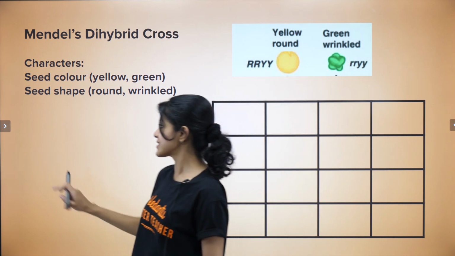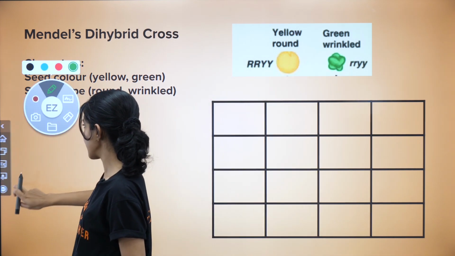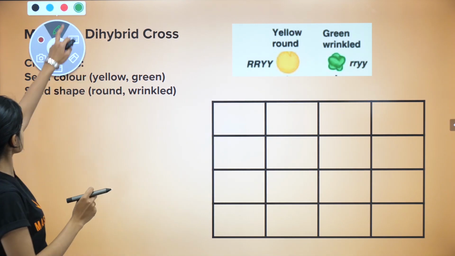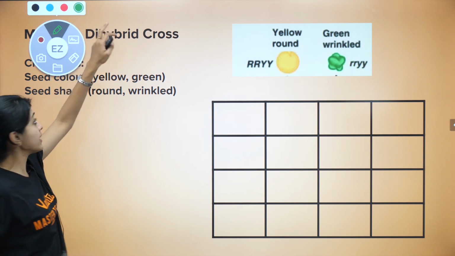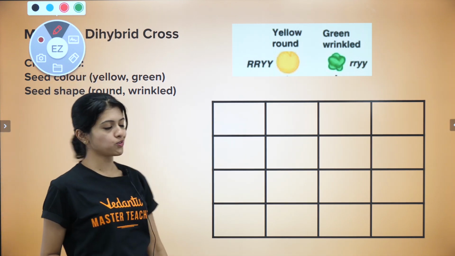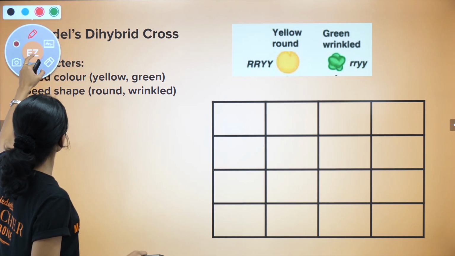Okay, so let us start by working out and calculating the different genotypes. I'm not using the color green here because green is one of our traits. So let's use red and blue to be on the safer side.